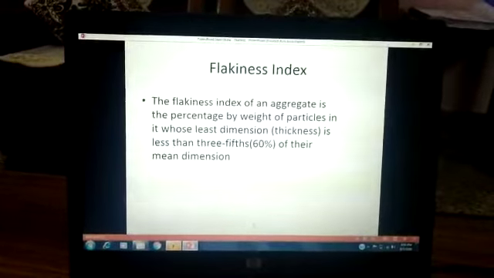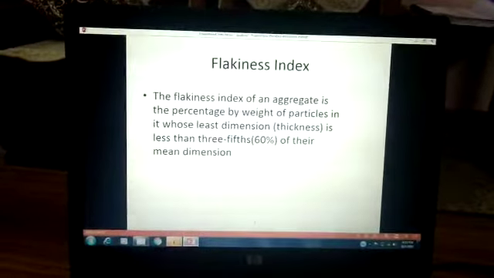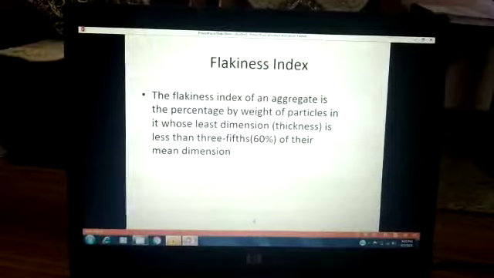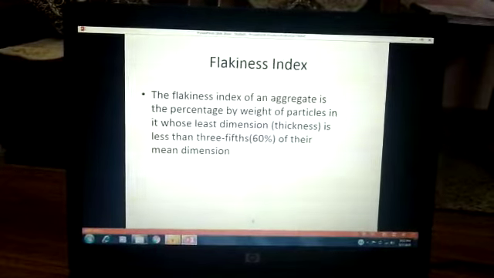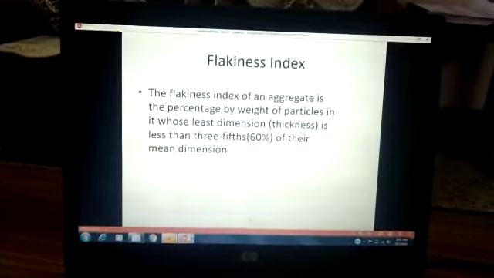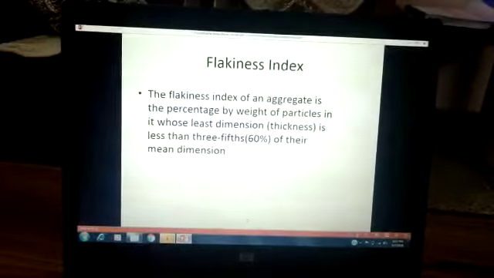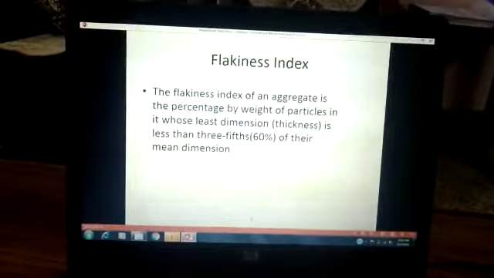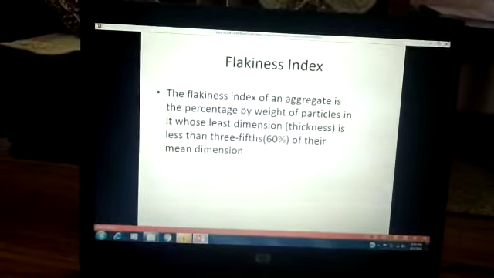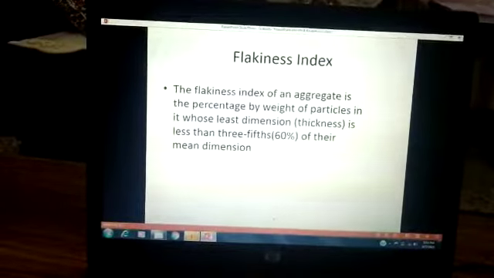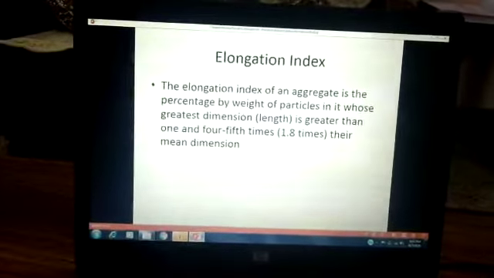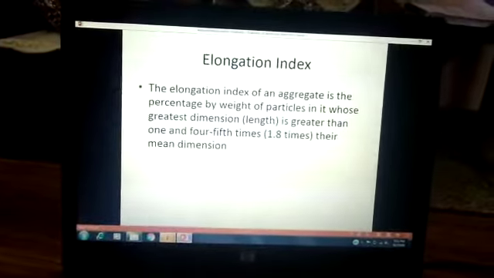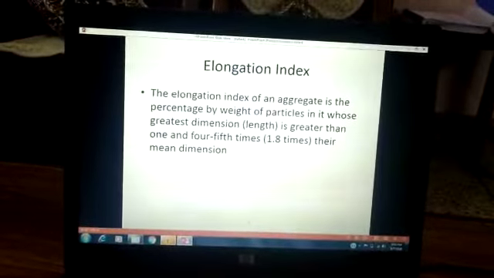Flakiness index is basically the percentage by weight of particles in which the least dimension, that is thickness, is less than 3/5 of their mean dimension. So the ballast aggregates which are used should pass the flakiness index test, and it should be less than the specified limit of thickness.